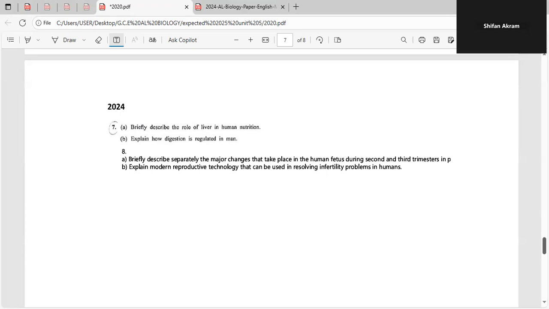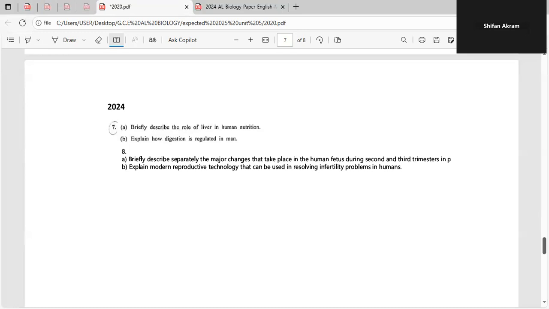Okay, so the seventh question here is about nutrition, and the eighth question is about reproduction. So there are very few possibilities that these two topics will come for the next exam because it was there last year, so the possibility is really low.